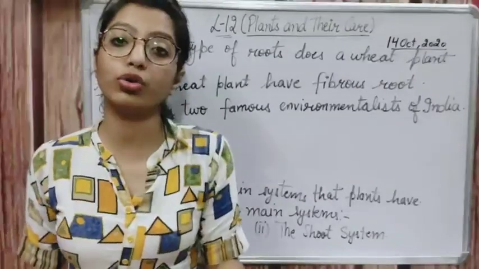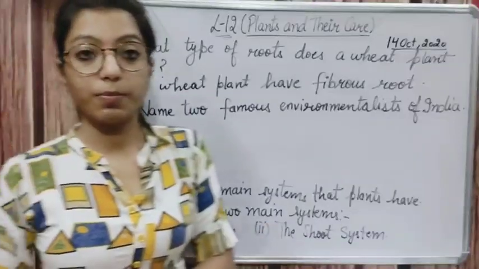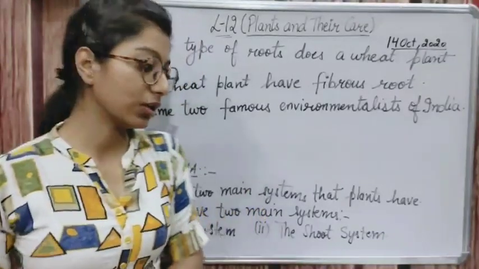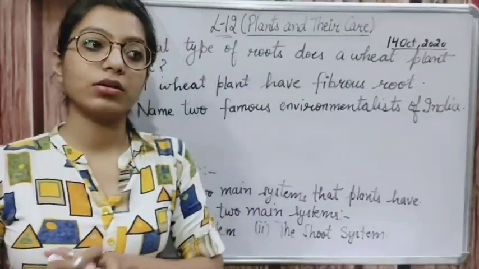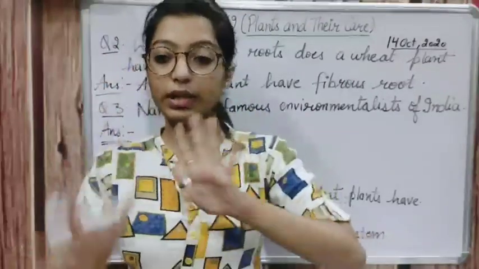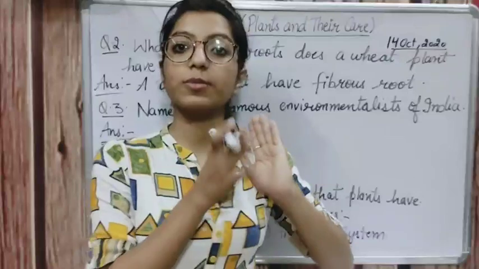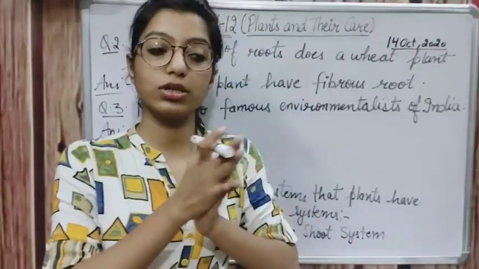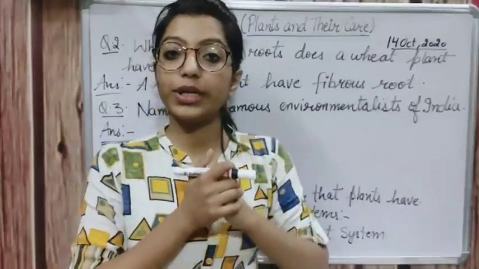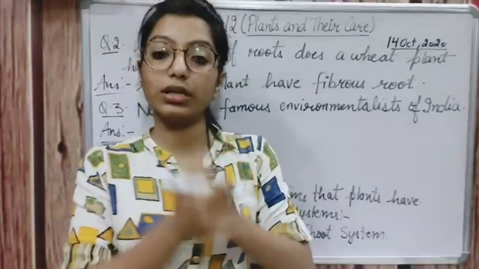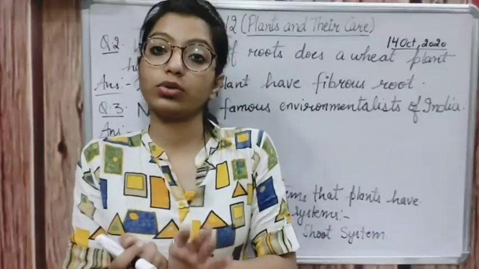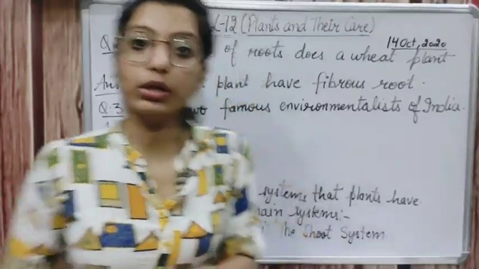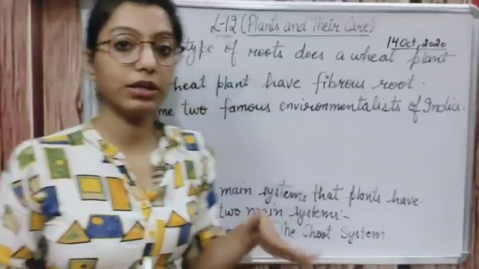As you all know about the Chipko movement, I told you that in some villages there were ladies who wanted to save trees from being cut, and they held the trees very tightly so that nobody could cut them. Okay, to save the environment they did that.